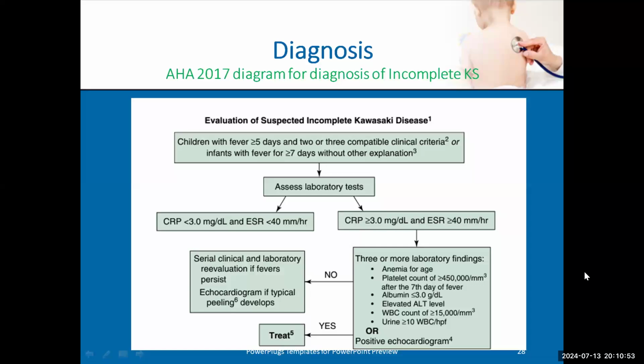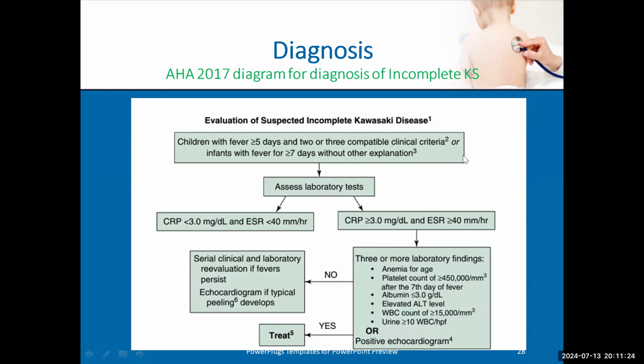I cannot diagnose him. I do investigations and so on, and we have no certain diagnosis. Those patients are called atypical Kawasaki or suspected Kawasaki. So atypical or incomplete Kawasaki is a patient with fever of more than 5 days with 2 or 3 compatible clinical criteria, or a patient with only prolonged fever with no focus. First of all, we do acute phase reactants for him, CRP and ESR.